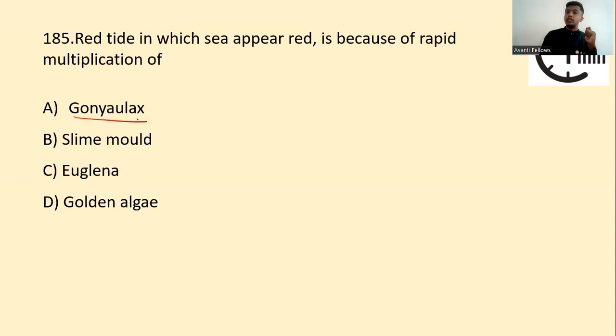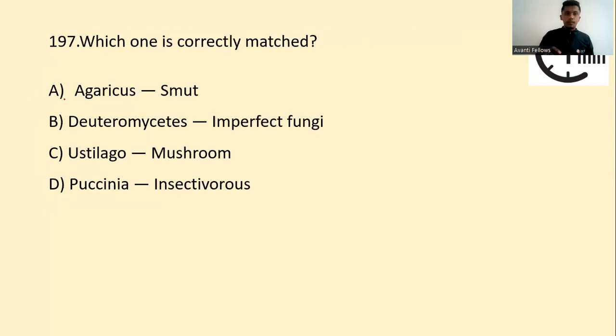They multiply in such volumes that the entire sea can look orange, pink, green, as well as red, depending upon the type of pigment they bear. A special type of Gonyaulax, which produces the red tide, produces toxins which can kill local marine life like turtles, jellyfishes, fishes, etc. So that is why they are called red tides, based on color as well as their toxicity. So our organism is Gonyaulax, and that is why option A is correct for this question.